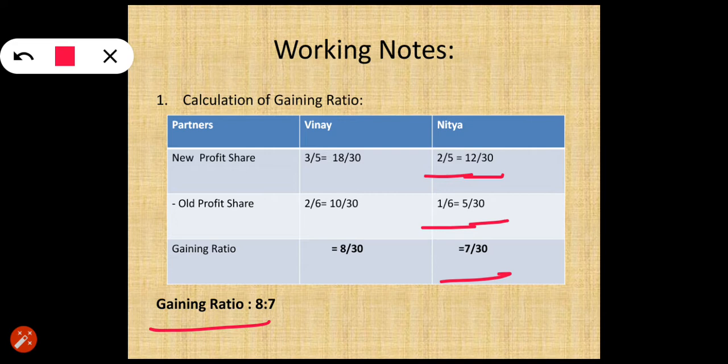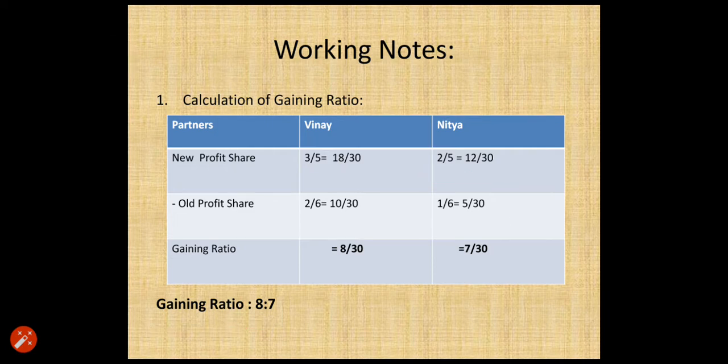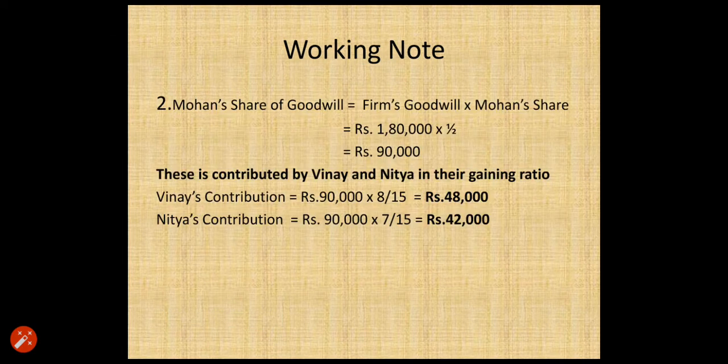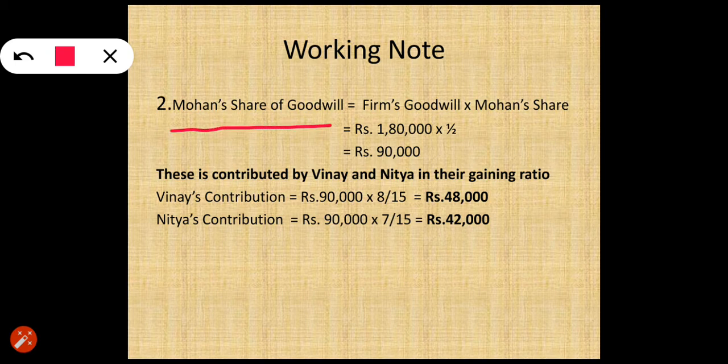So the first adjustment will be calculation of the gaining ratio. After that, calculate the retiring partner's share in goodwill. So working note 2 will be related to calculation of the retiring partner's share in the firm's goodwill. Mohan is the partner who is retiring. So Mohan's share of goodwill will be equal to the firm's goodwill multiplied by Mohan's share in profit. The firm's goodwill is 1,80,000 multiplied by Mohan's share, that is 1/2. So the answer is 90,000. It means Mohan's share in goodwill is 90,000.